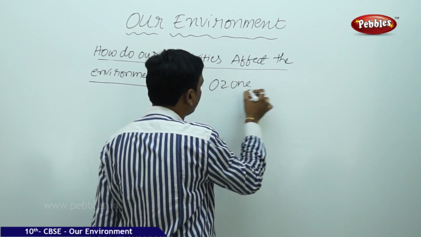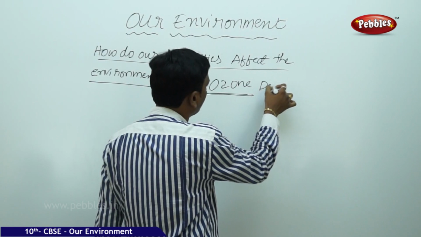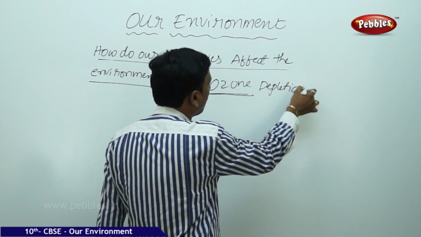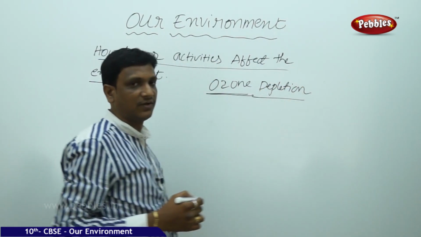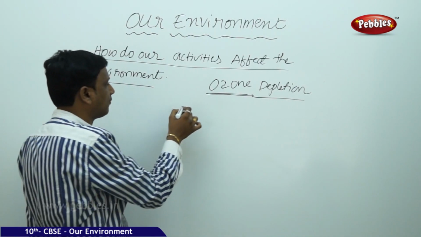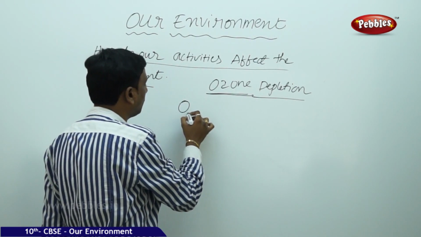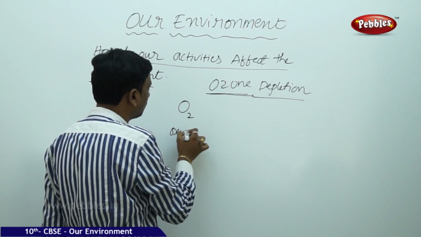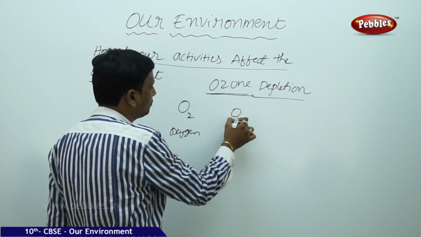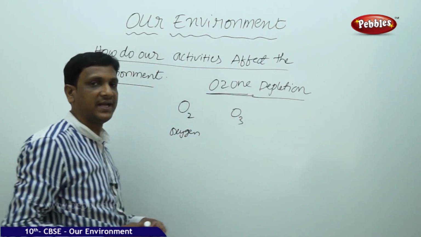What is ozone? Why is it important? Ozone depletion. Ozone is a kind of molecule which is comprised of oxygen atoms. Basically, an oxygen molecule is O2. This is oxygen. But ozone is O3, which consists of 3 atoms of oxygen.